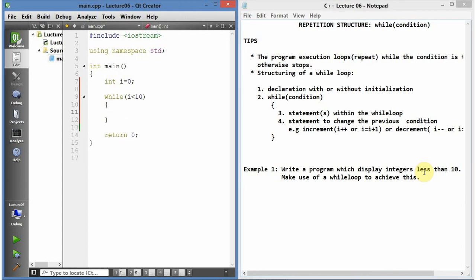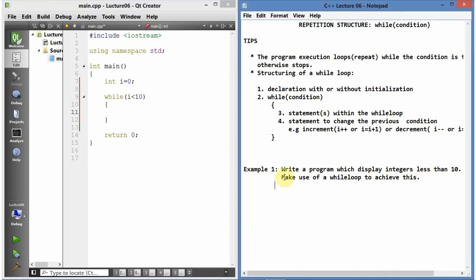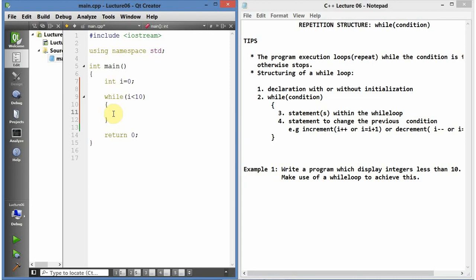Now statement number 3 said we're going to write the statement within the while loop. What is the statement that we have to achieve within the while loop? It is about displaying integers. Once you hear the word display, what runs in your mind? We have cout, a console output.